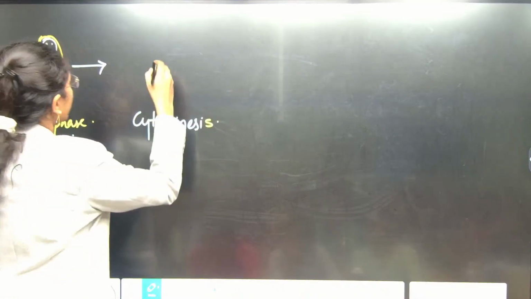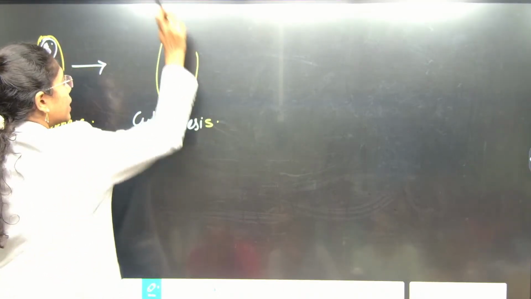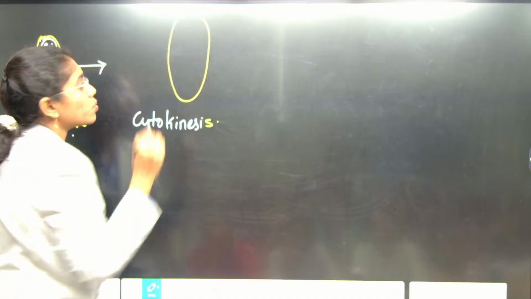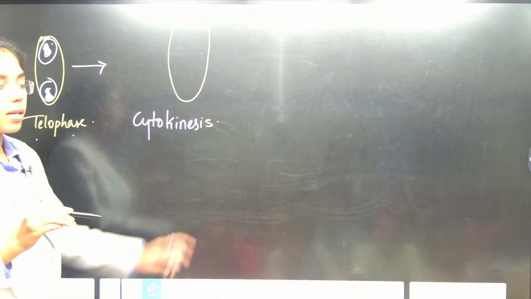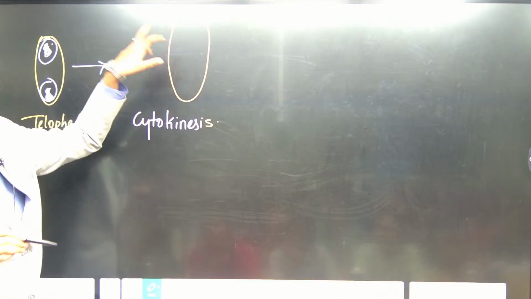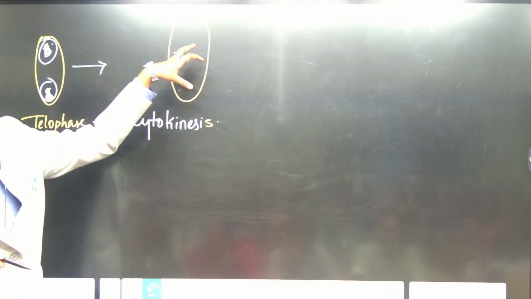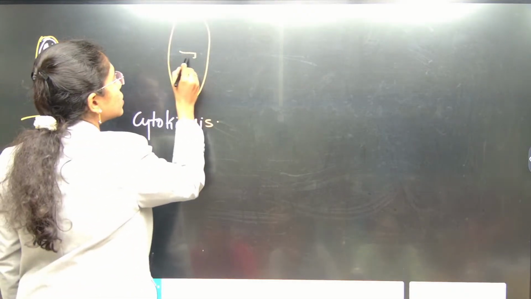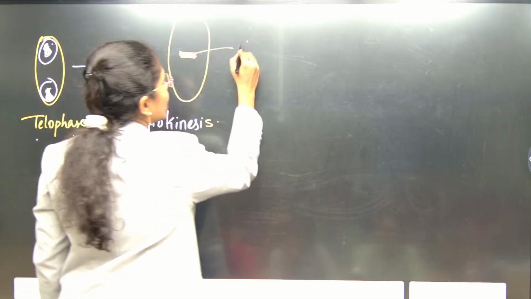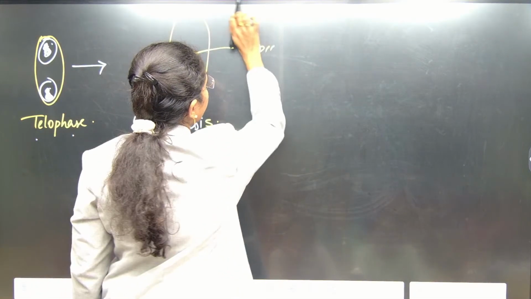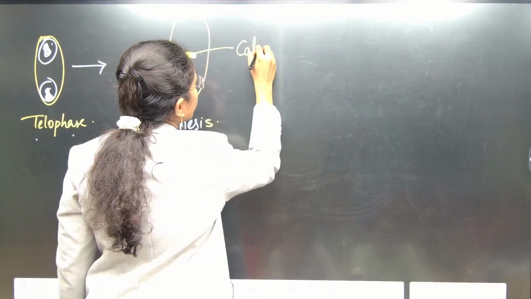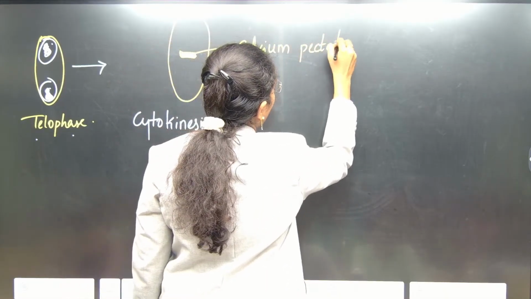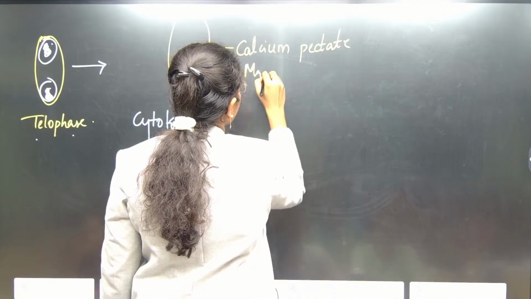Listening. Here if you observe, at the center, the components are released from the Golgi bodies. Completely inside this cell, cytoplasm will be present, right? Inside the cytoplasm, Golgi bodies will be present, right? They will be releasing structures which are rich in calcium pectate and magnesium pectate.